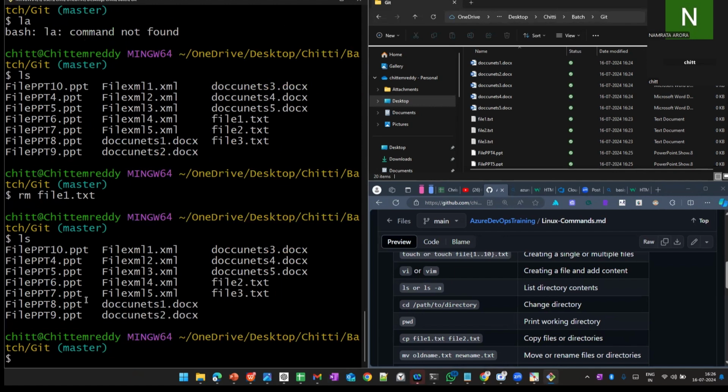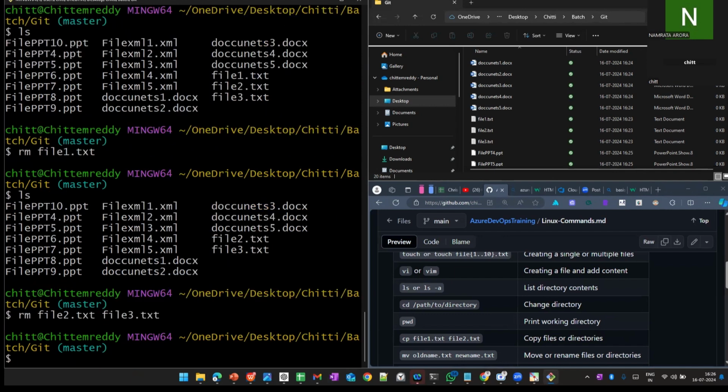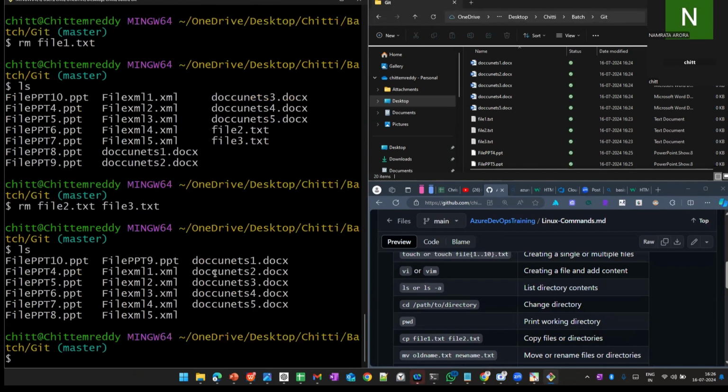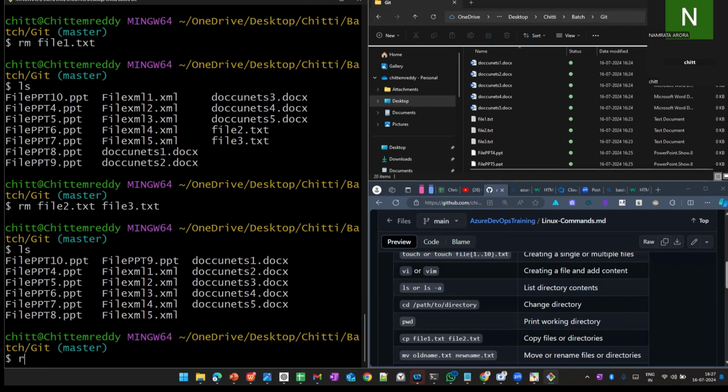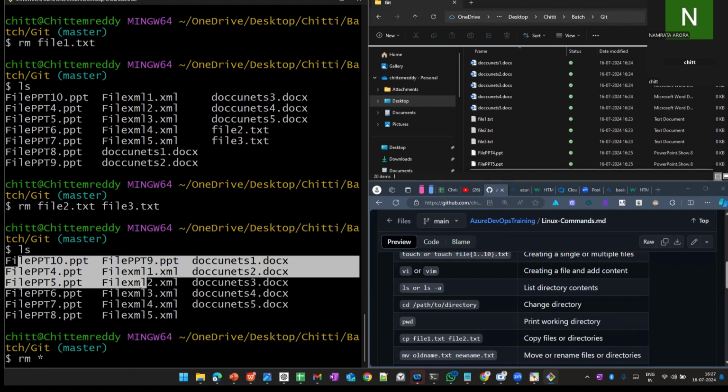If you want to delete a few more files, like file2.txt and file3.txt, again I'm giving the command. There are no files; file2 and file3 are deleted. I want to delete all the files using a single command. How will I do it? rm star. If you give it like this, automatically all files will be deleted.